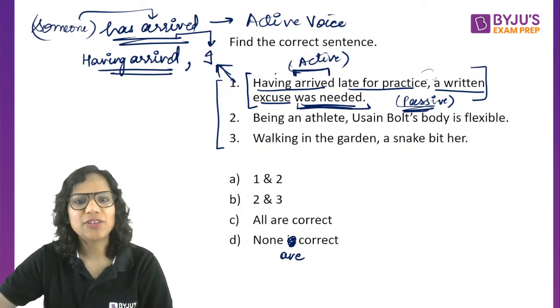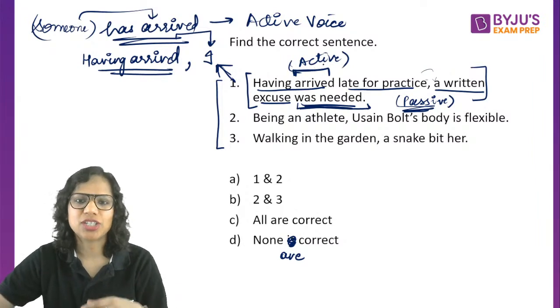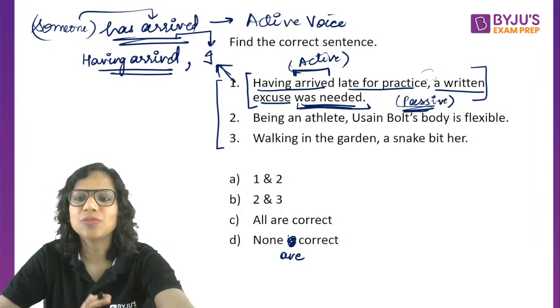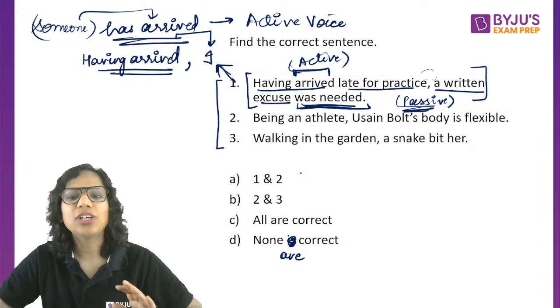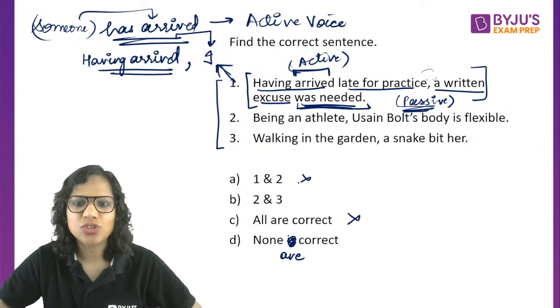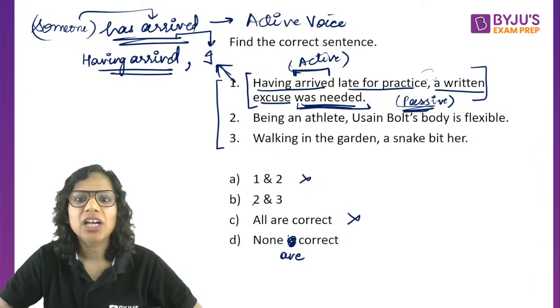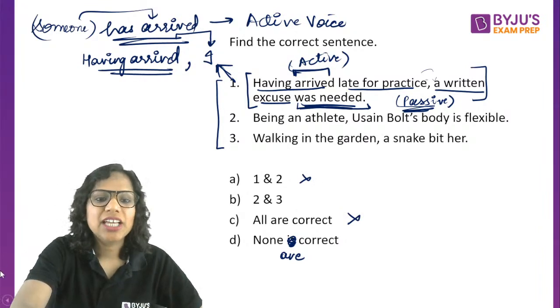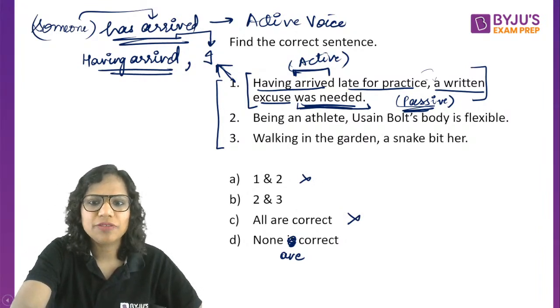So having arrived late for practice, I needed a written excuse, she needed a written excuse. Now it becomes active voice. So one to definitely galat hai. So these two cannot be the answers. Now, again, this question is based on modifiers.